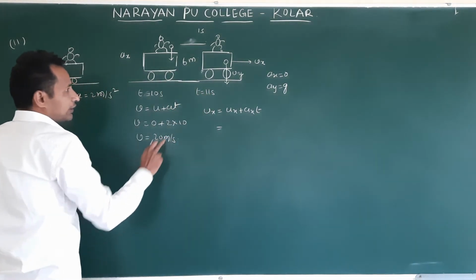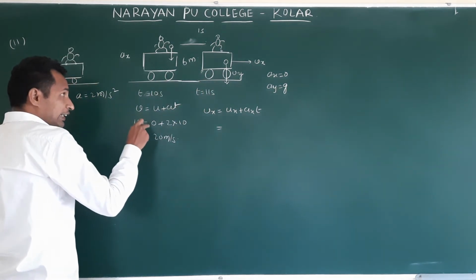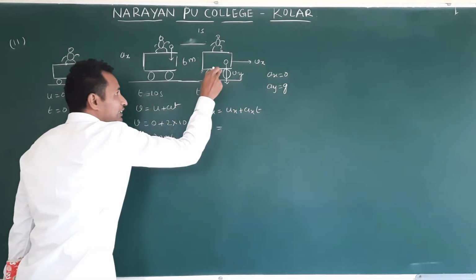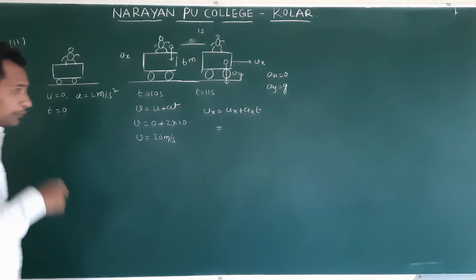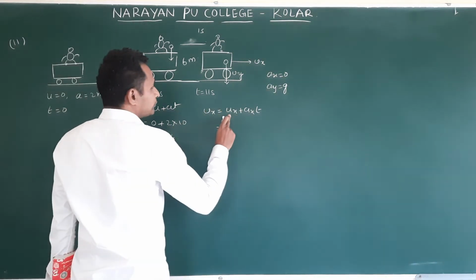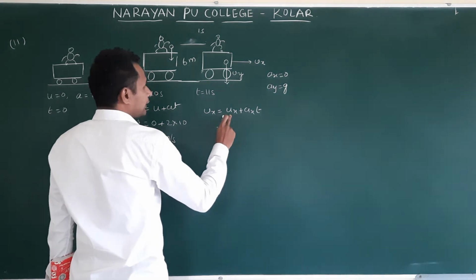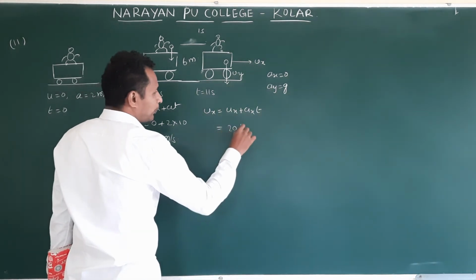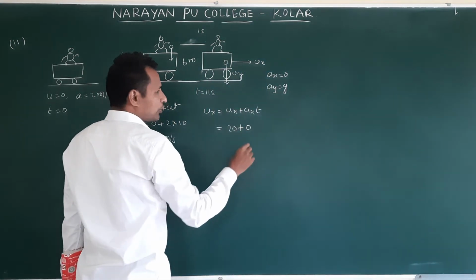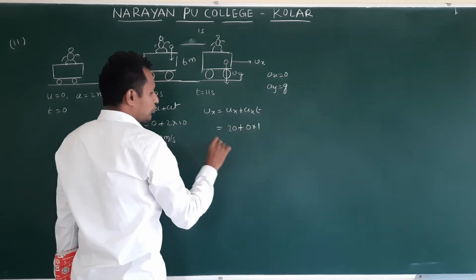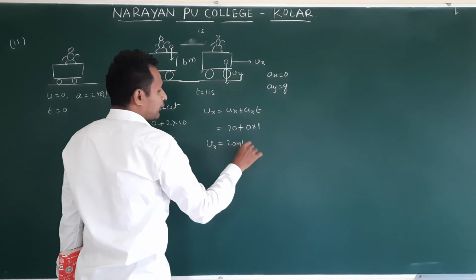From the 10th to the 11th second, the final velocity at the 10th second is equal to the initial velocity at the 11th second. Am I correct on that? So here, 20 plus, what is the ax on the 11th second? 0 into 1. So Vx is 20 meter per second.